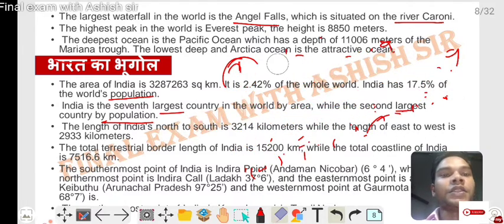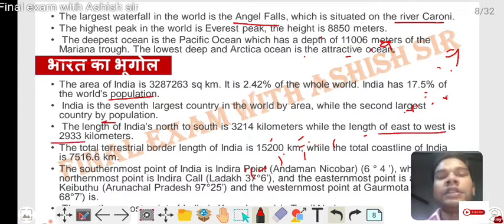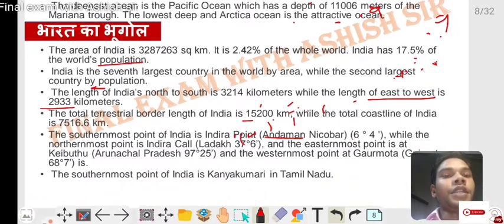Now the length of India from north to south is 3,214 km, while the length from east to west is 2,933 km. The total land border length is 15,200 km, while the total coastline of India is 7,516.6 km. The southernmost point of India is Indira Point, Andaman and Nicobar, at 6 degrees 4 minutes, while the northernmost point is Indira Col, Ladakh, at 37 degrees 6 minutes.